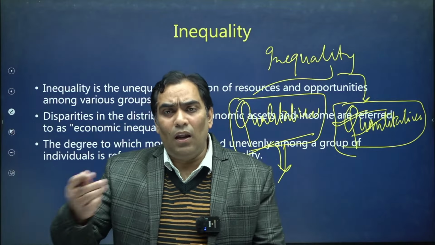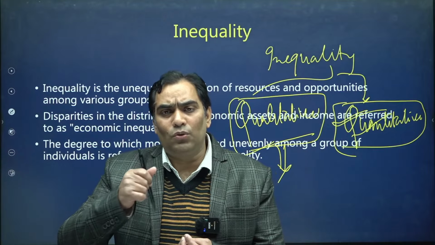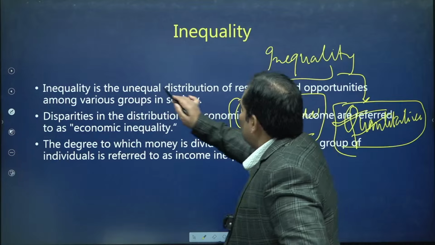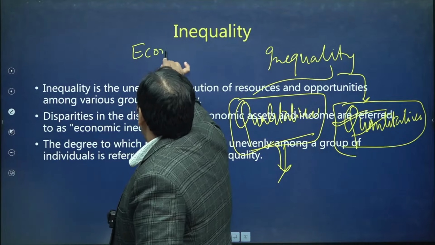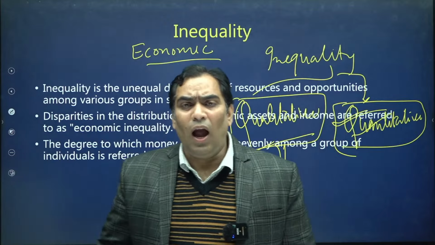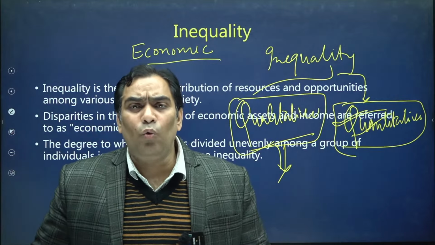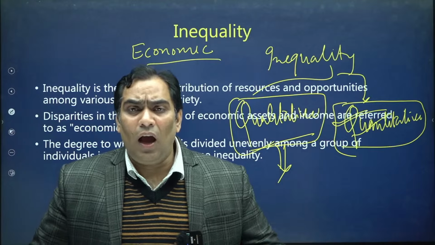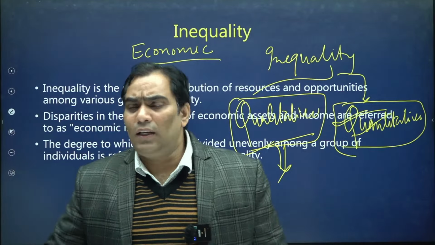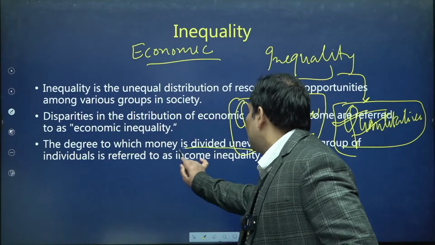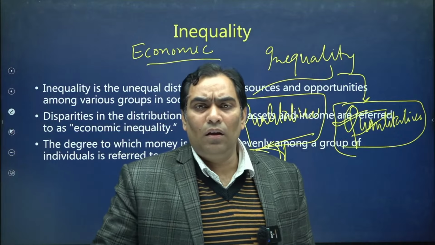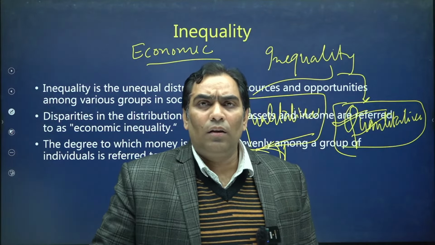If there is uneven distribution of resources, that is assets, in the society, that leads to economic inequality. In other words, it is the extent to which money is unevenly distributed among the people.